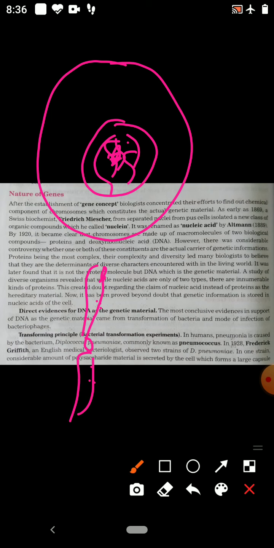But now it is clear that the chromosome is made of two materials. One is protein. The chromosome is made up of protein and nucleic acid.